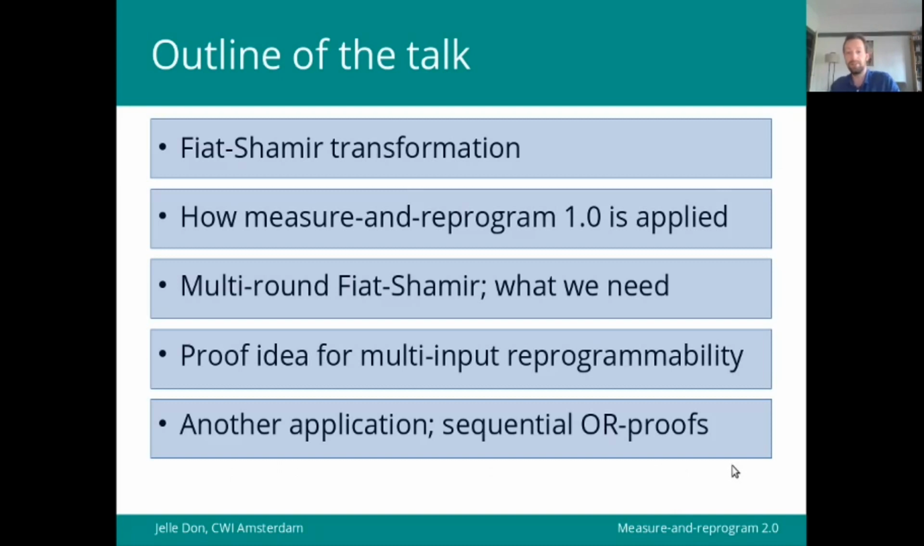Okay, for the rest of the talk, I'll give you a bit more detail about how the Fiat-Shamir transformation works, how the original result is applied to prove it's secure, and then we'll come to the motivation for this new work, namely multi-round Fiat-Shamir, and I'll discuss what we need to prove that secure. Then I'll give you the proof idea for this main result that we have, and I'll finish off by talking about yet another application in the sequential OR-proofs.